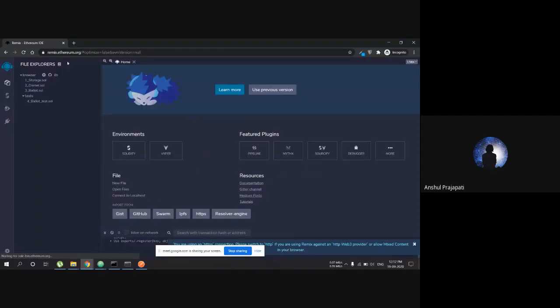Now, what is this Remix in Ethereum? It is like an IDE. It is an IDE which is online, and you can get a lot of benefits from it.